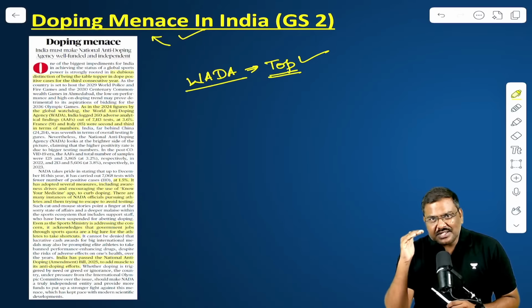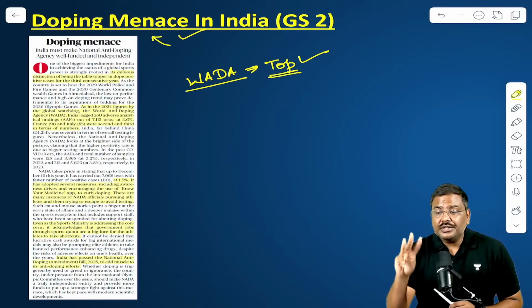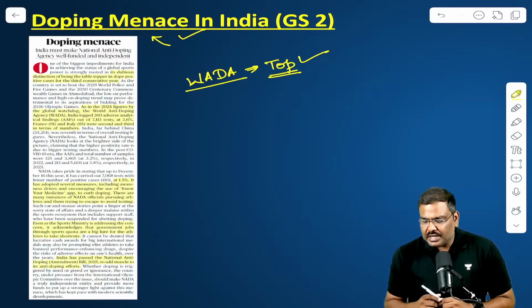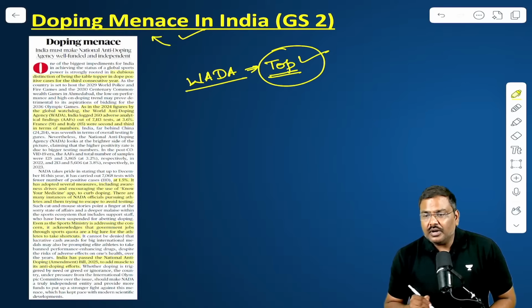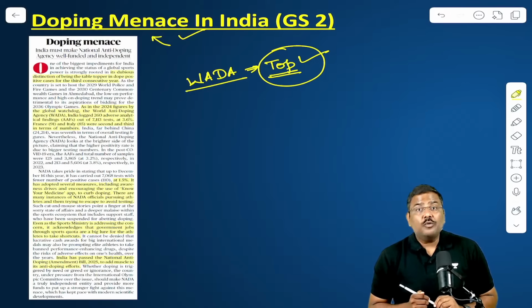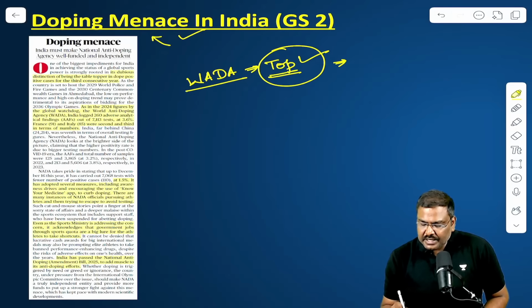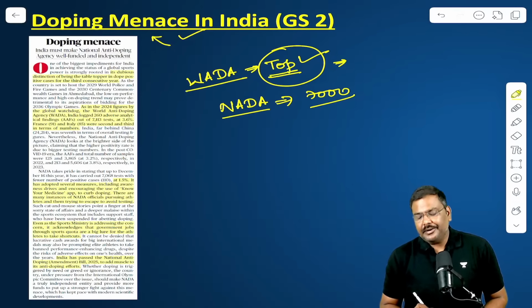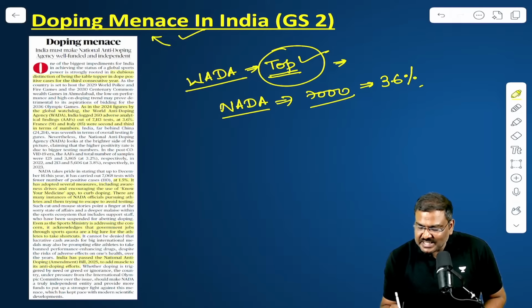India is ranked first for the third consecutive year, by the way. According to the authorities, that is NADA, National Anti-Doping Authority, more than 7,000 tests were conducted, and the doping cases were found in around 3.6% of them.